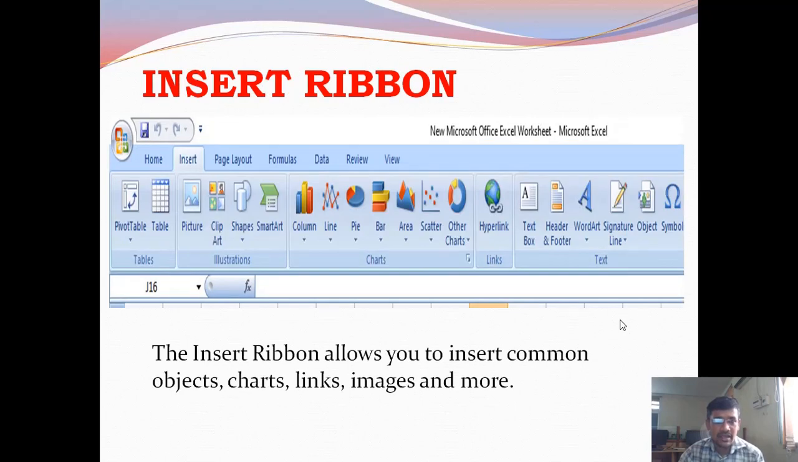The next, Insert ribbon tab. In this Insert ribbon, we will find the tools, the buttons to insert pictures, insert clip arts or shapes, insert charts or links, hyperlinks, or images. By using this Insert ribbon, you can insert objects, charts, links, images, and more.